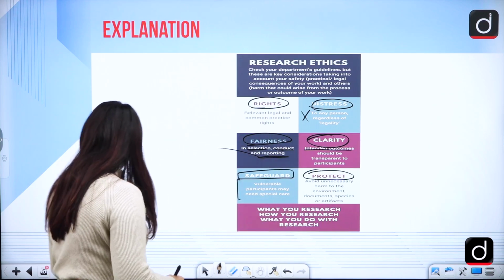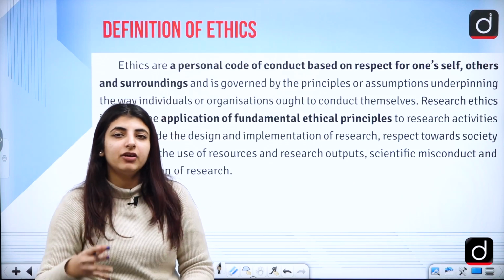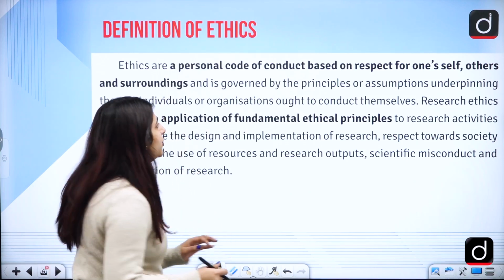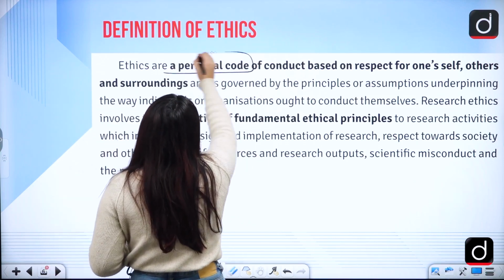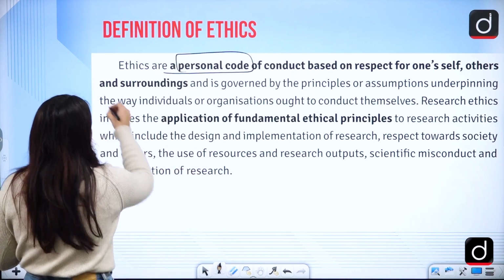And now we will be seeing what research ethics are. I have given you a brief definition, but what is the concept? Why do we need research ethics when we conduct research? Personal code of conduct based on respect for one's self, others, and surroundings.